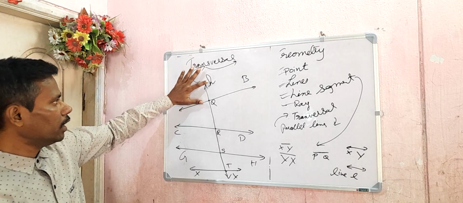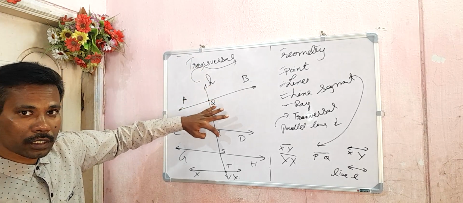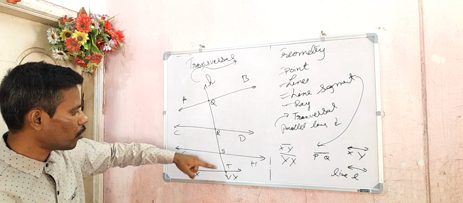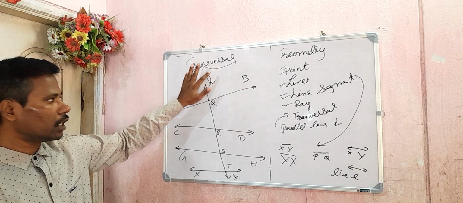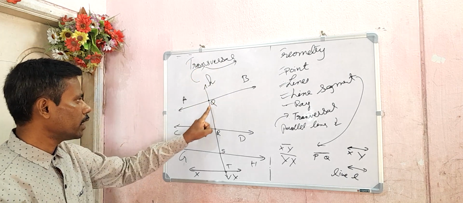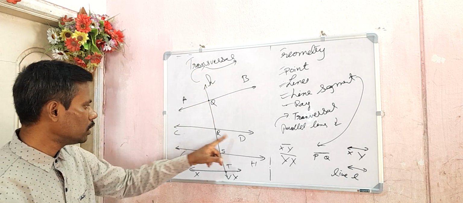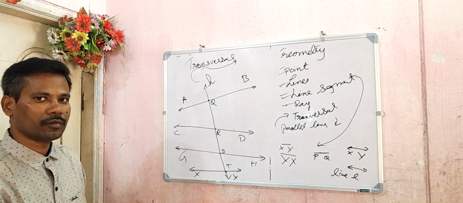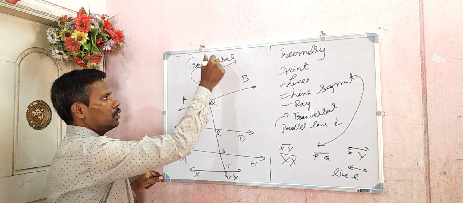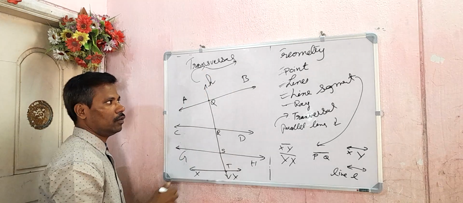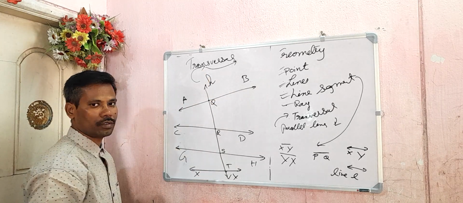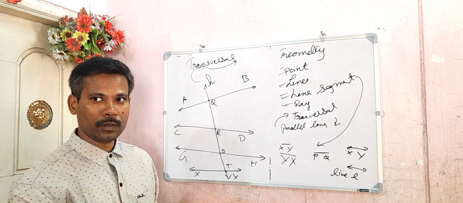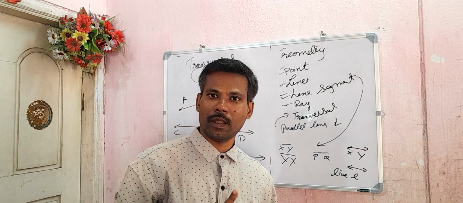This transversal H is intersecting line AB at Q, line CD at R, line GH at S, line XY at T. So then that line H is a transversal. We call this line a transversal. Okay? Is it clear?